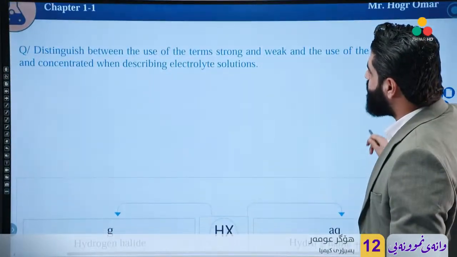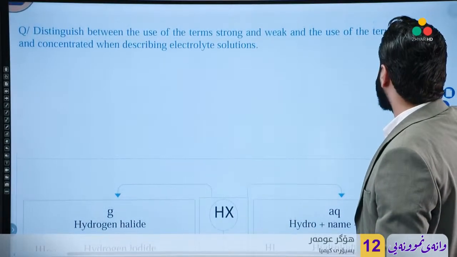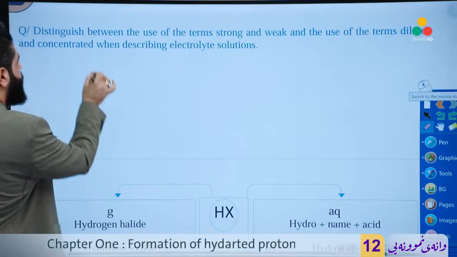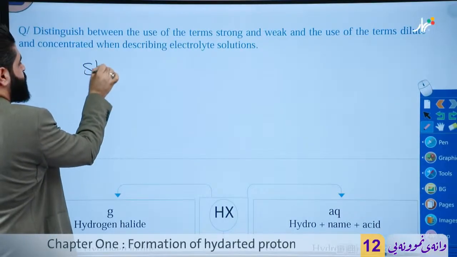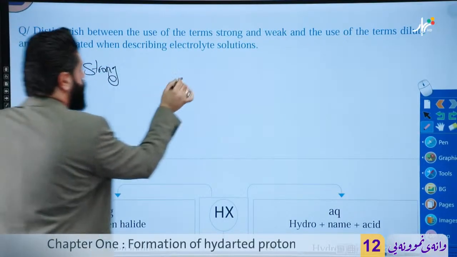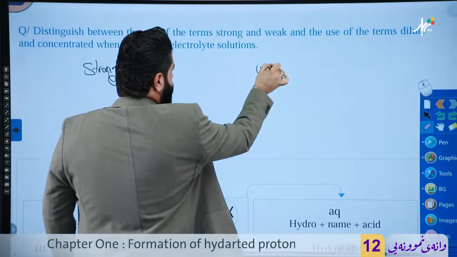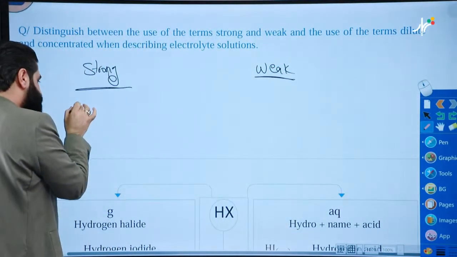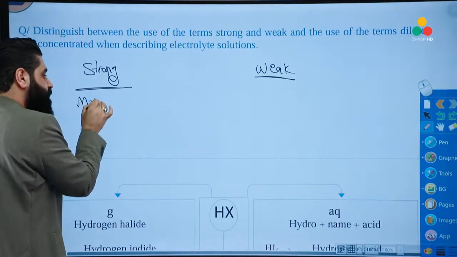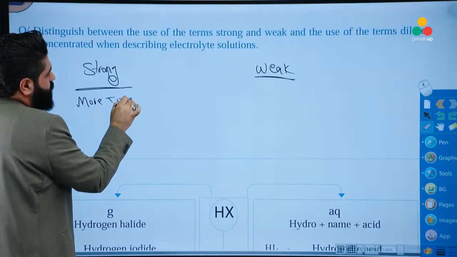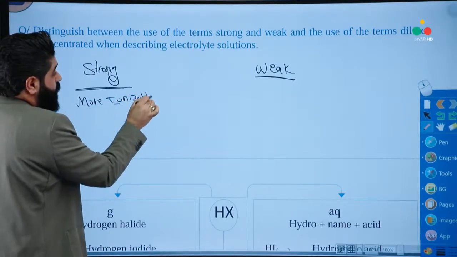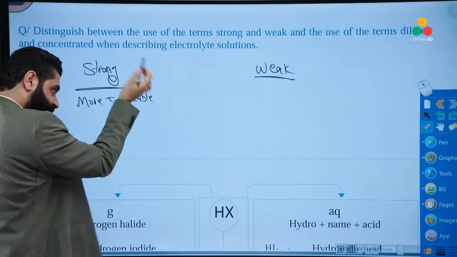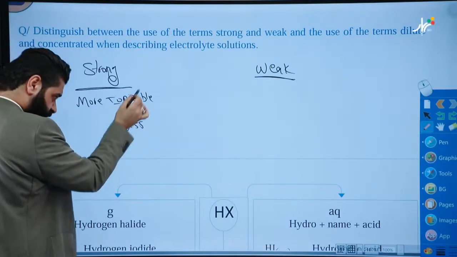Distinguish between the terms strong, weak, diluted, and concentrated. First, strong and weak. Strong stands for more ionizable or more dissociable, meaning more ionization or more dissociation.